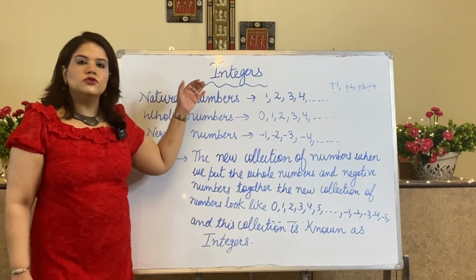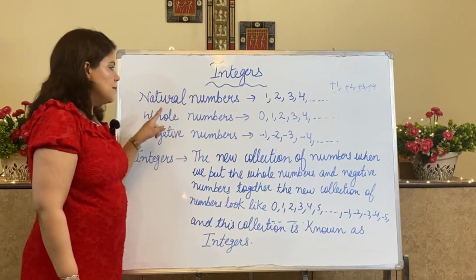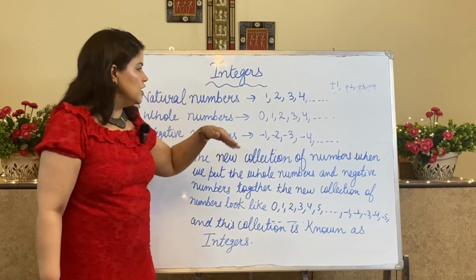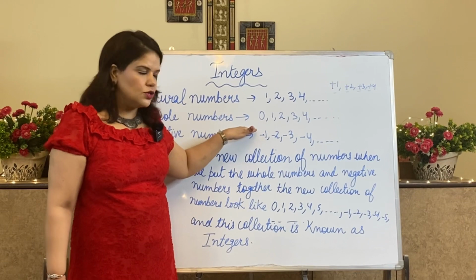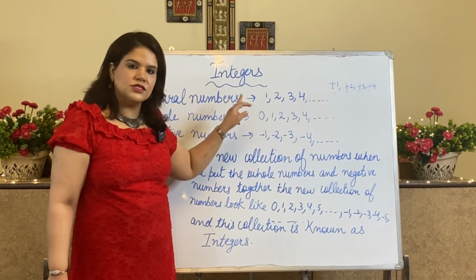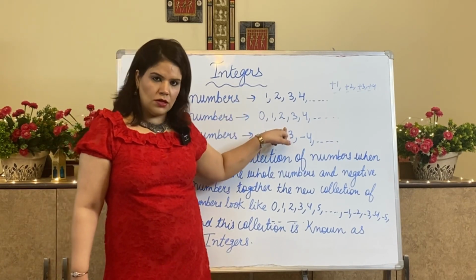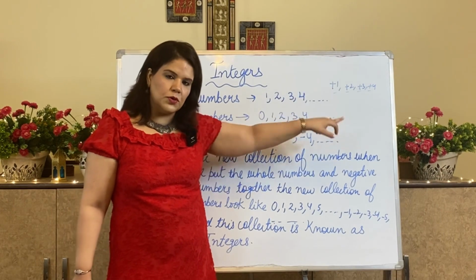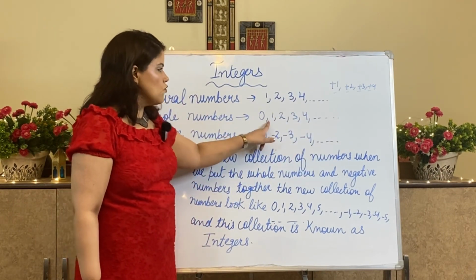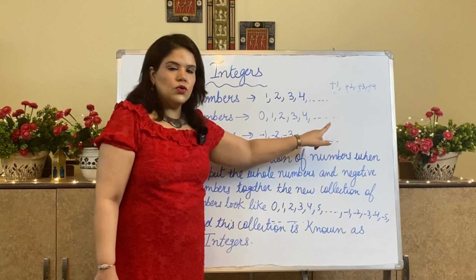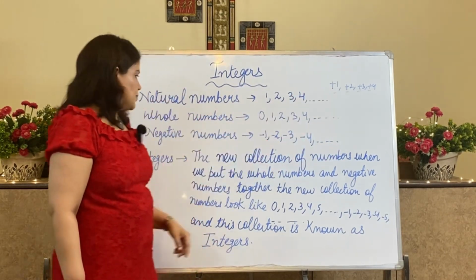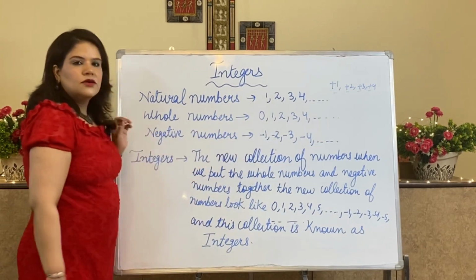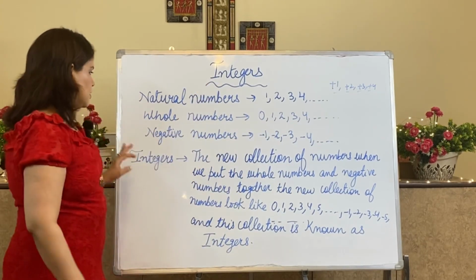Whole numbers are those numbers in which we include natural numbers and 0. Understood? Whole numbers start from 0 and include all the positive numbers going up to infinity: 0, 1, 2, 3, 4. You know that maths counting doesn't end. It goes to infinity, so these signs show that it is going up to infinity.